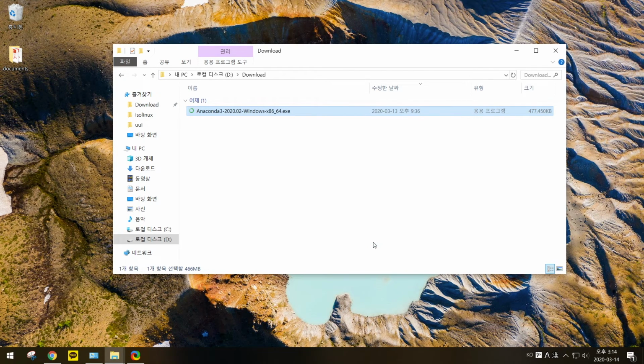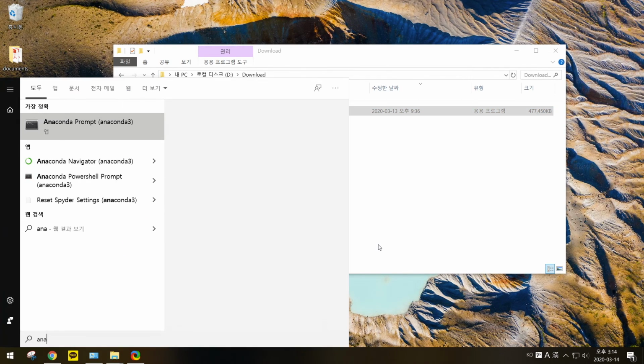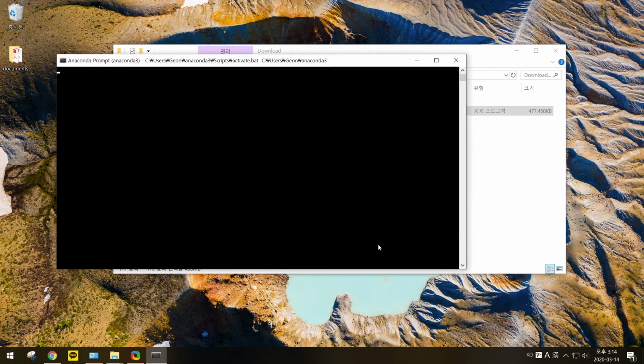After finishing installation, you may want to check whether your installation is successful or not. You can go to the Start menu and search Anaconda. If it opens without any problem, it means your installation is successful.